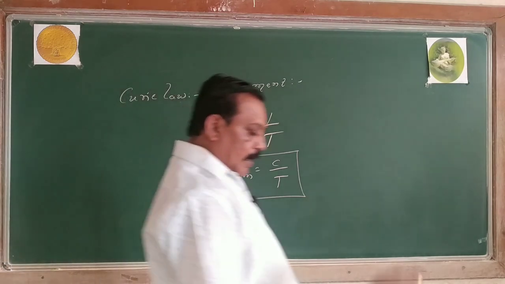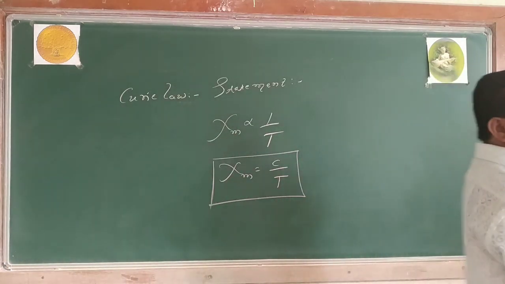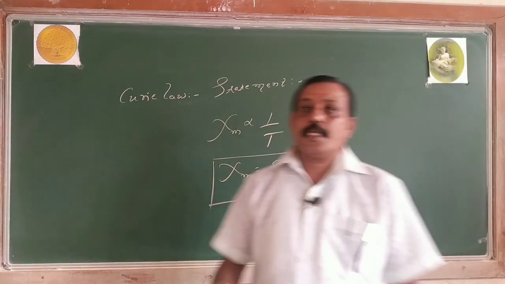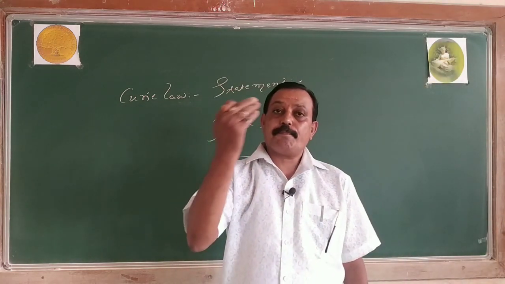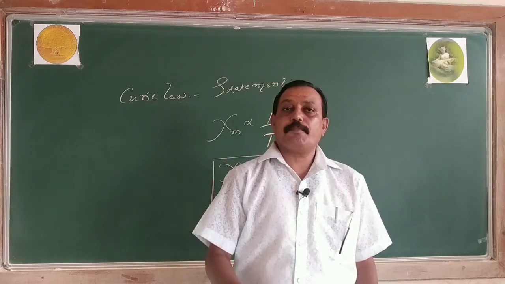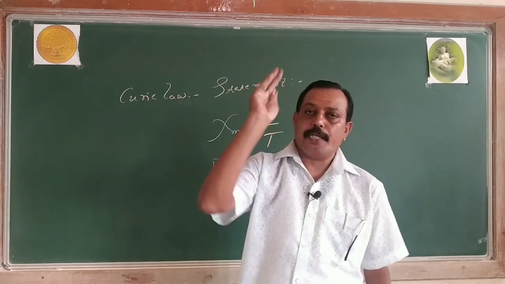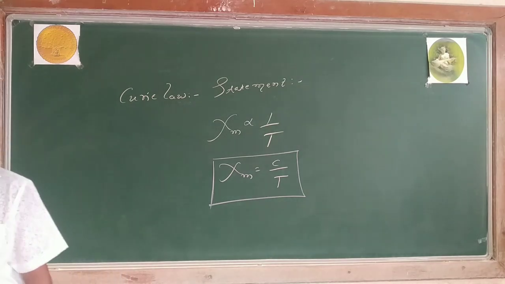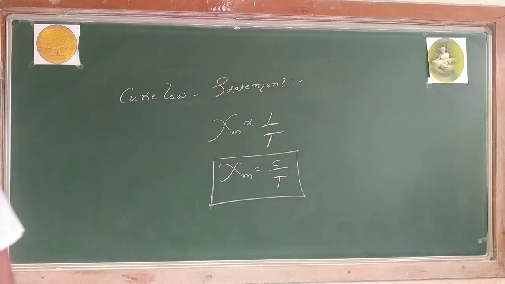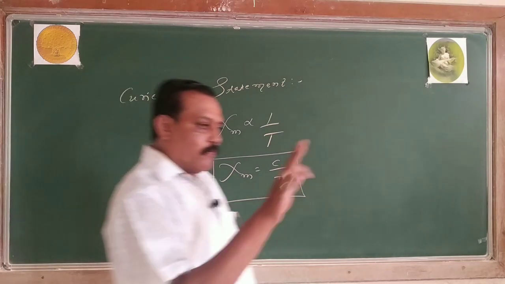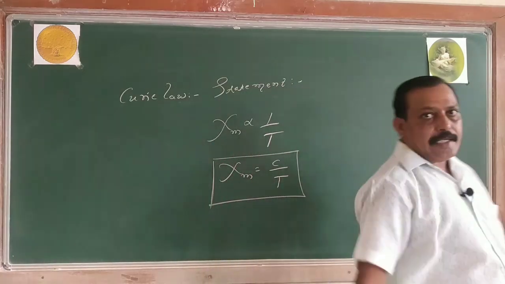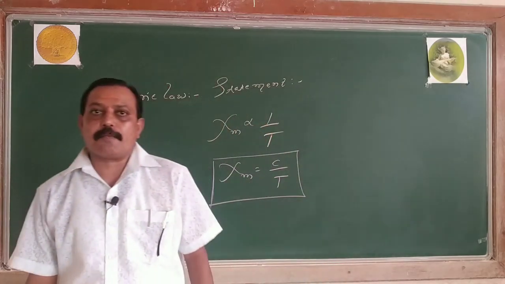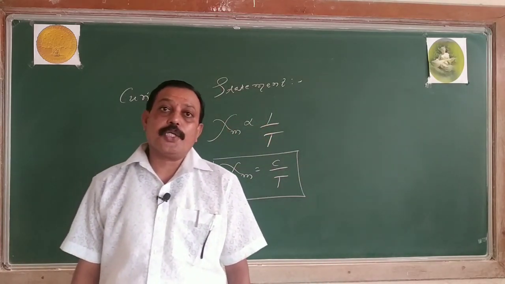As the temperature increases, the ferromagnetic property goes on decreasing. The ferromagnetic material becomes paramagnetic, and that particular temperature is called the Curie temperature, or transition temperature. It changes phase from ferro to para.